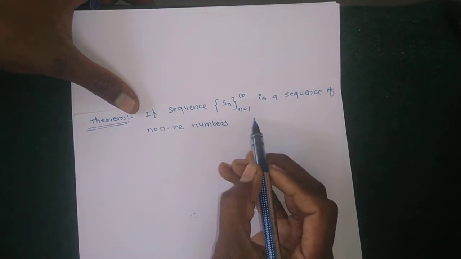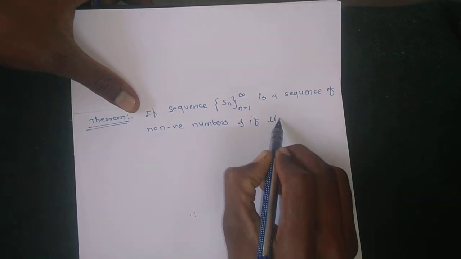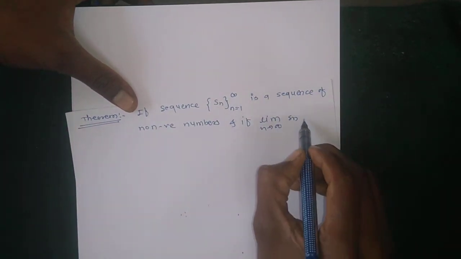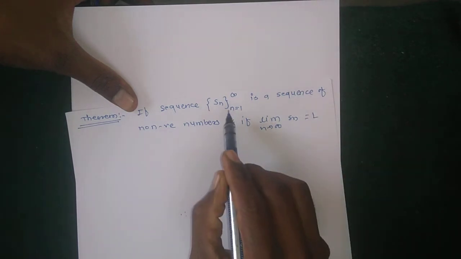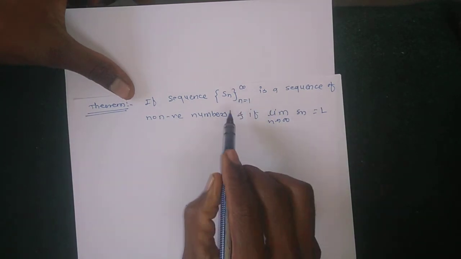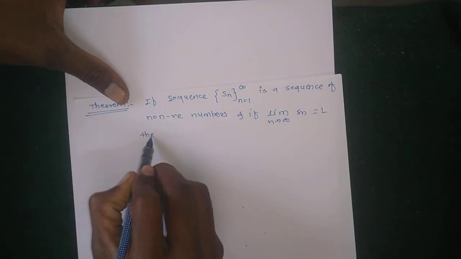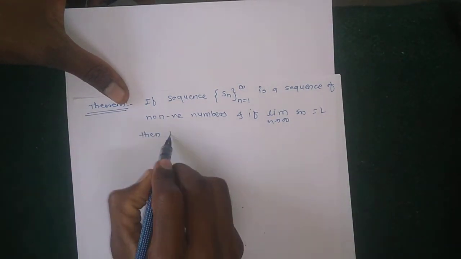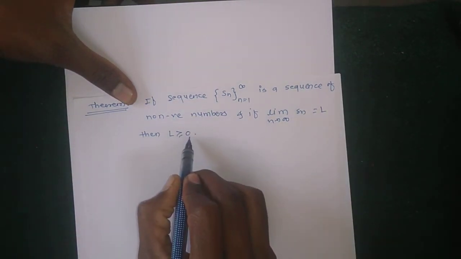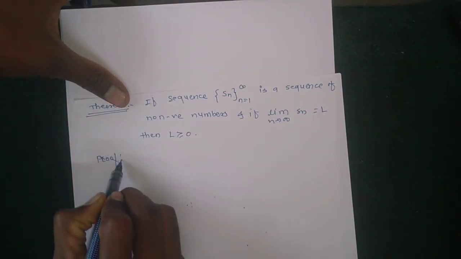If the sequence Sn is a sequence of non-negative numbers, and the limit as n tends to infinity of Sn is equal to L, meaning the given sequence has a limit L, then the limit is also non-negative, that is, L is greater than or equal to 0. So how do we prove this theorem?